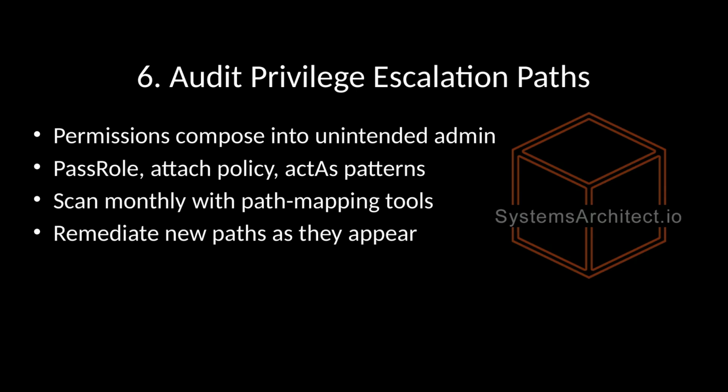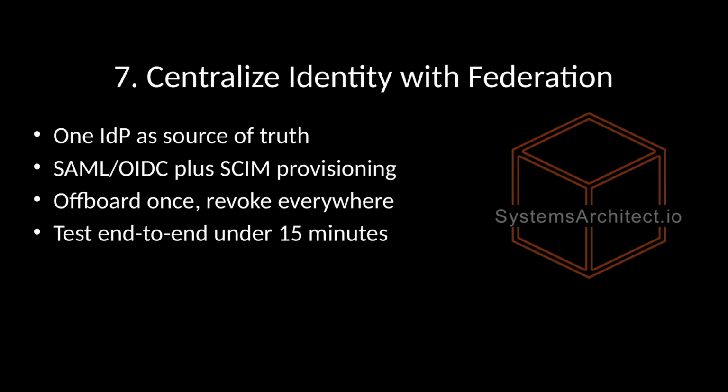Seventh, centralize identity with federation. Separate user databases per cloud create inconsistent grants and incomplete offboarding. One IDP disable should revoke everywhere within minutes via SAML or OIDC plus SCIM provisioning. Pick one canonical directory, federate each cloud, and test end-to-end offboarding under 15 minutes.